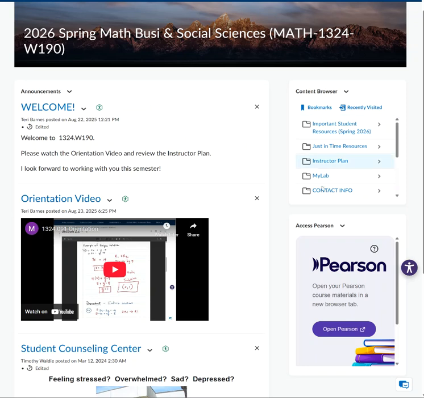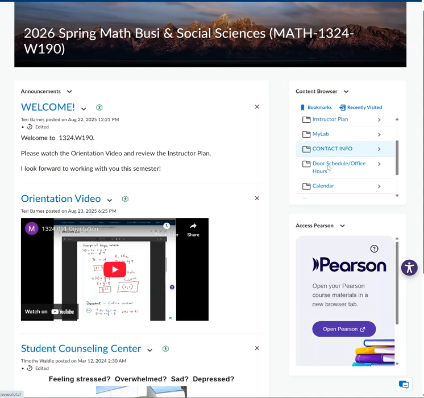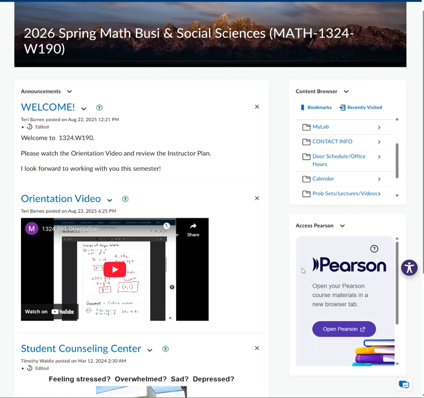Over here is the content browser. It has pretty much everything I think you need, so you shouldn't have to go hunt for it anywhere but here. Here's where you access Pearson to do your homework and tests. There's two places. You can either hit the purple button right here that says Open Pearson, or you can do the down click and hit Open in New Window. Both of those should work.